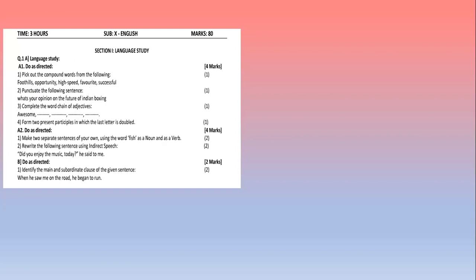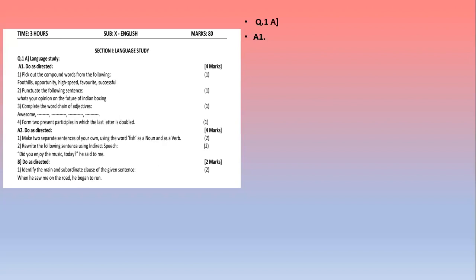So foothills: here 2 words are there. One is foot, the second is hills. Now opportunity, this word has only one. High speed, there are 2 words having 2 different meanings, and after combining we have one word. Next is favorite and successful.